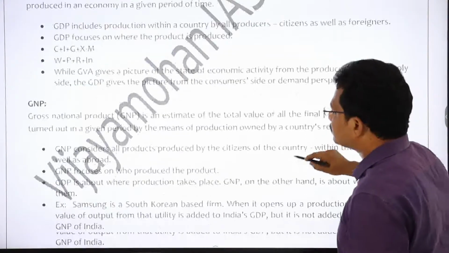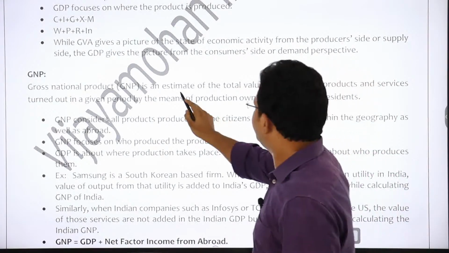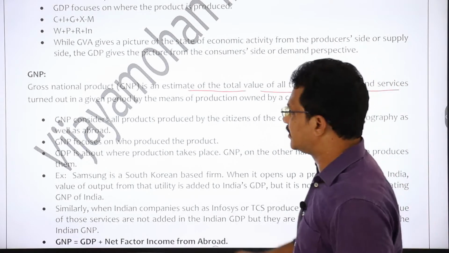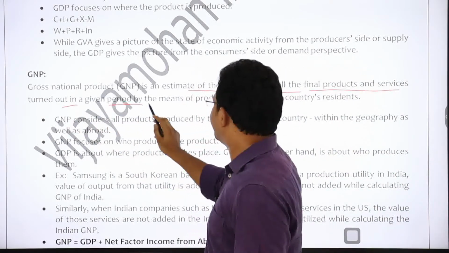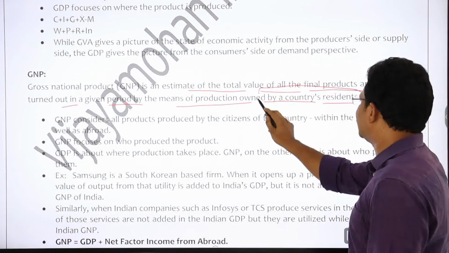Now if you see gross national product, GNP. See, GNP is an estimate of the total value of all the final goods and services turned out in a given period by the means of production owned by a country's residents.